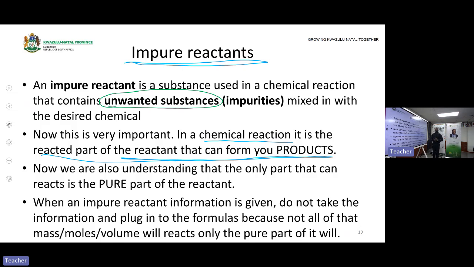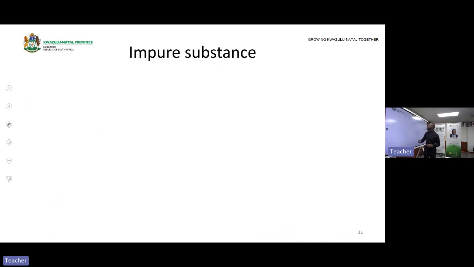You will use it at the end when you calculate the percentage. Why? Because it's not all of that mass that will actually react. So when you are given an impure reactant, what must you do? You must calculate the part that is pure. But the question is, how do we calculate the part that is pure? And that's what we'll talk about right now. Calculating the pure part of the reactant.